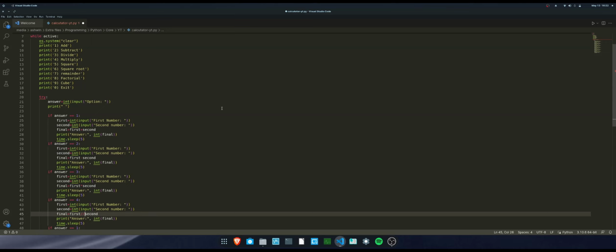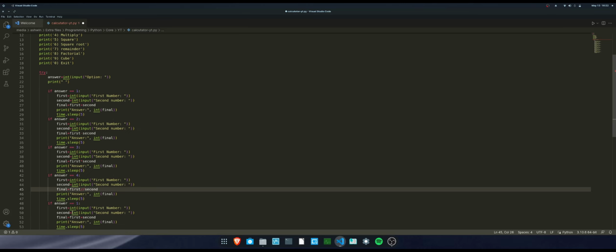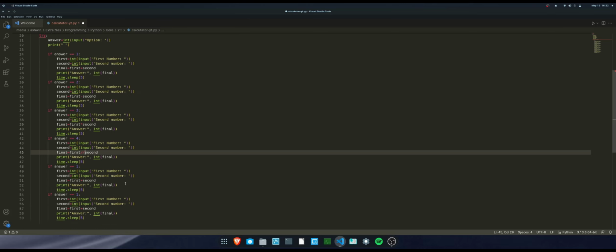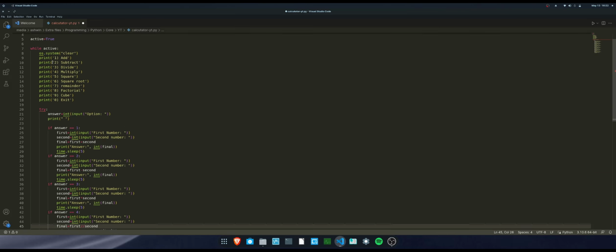Why am I using double slash here for divide? It is because whenever you do it with a single slash, it will give you an answer like 3.0, and sometimes it may return an error. I have no idea why Python does this. So whenever you do something like 9 divided by 3, you won't get 3.0. We will get 3 if you do it with double slash. Okay, so this is pretty much going to be the same for division, but after division it's going to change.